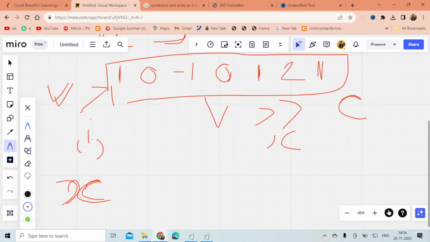And if for another index j my difference is again x, it means my vowels are x greater than consonants there too.